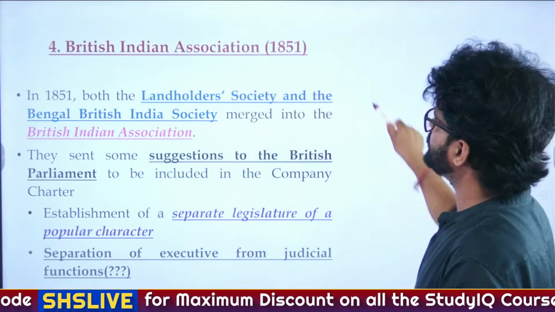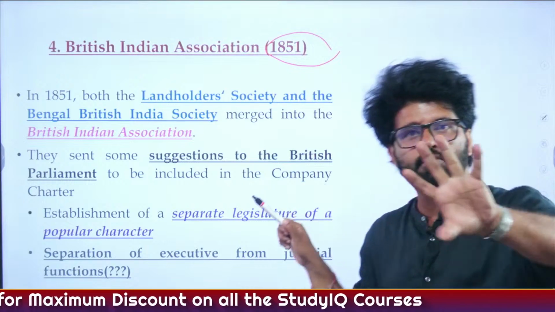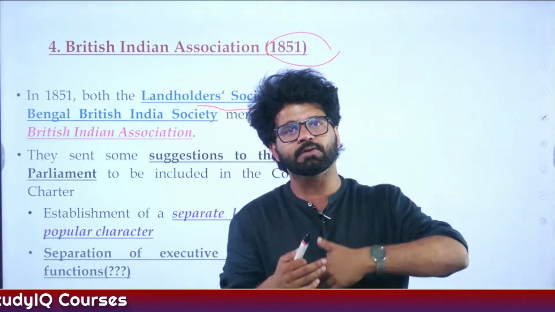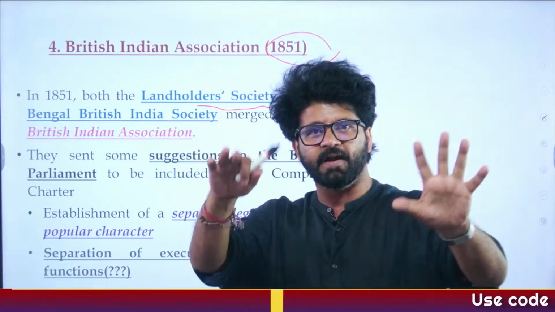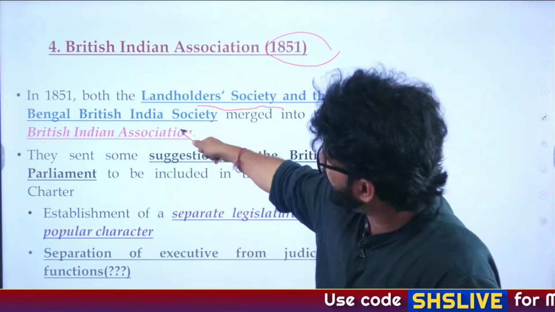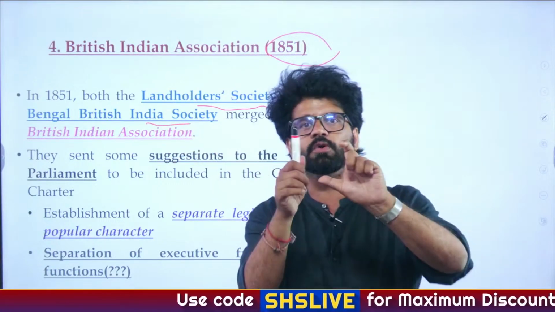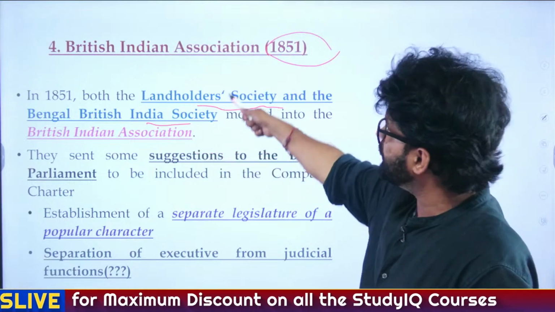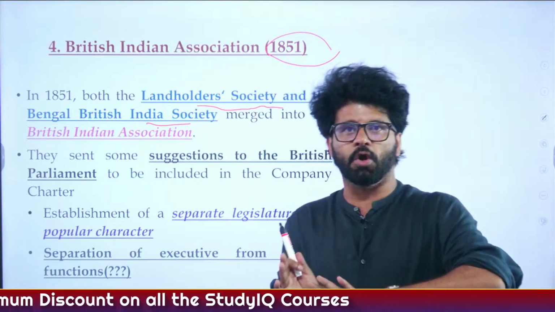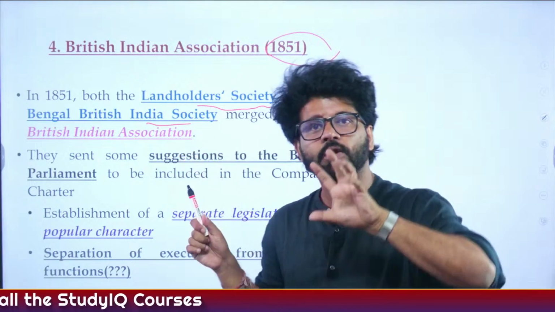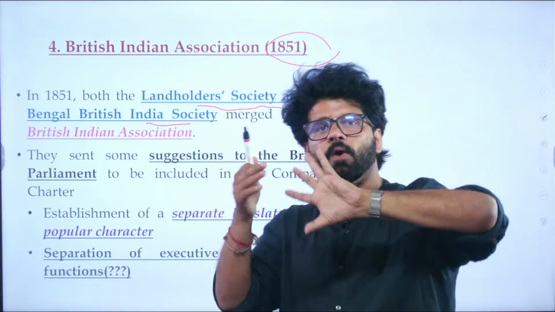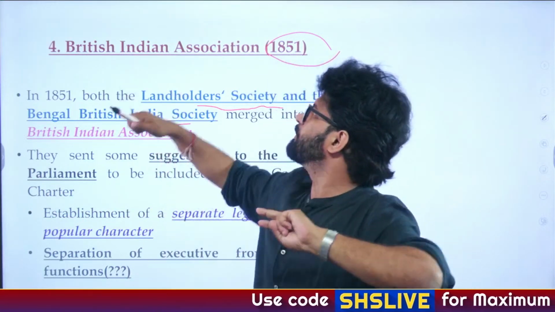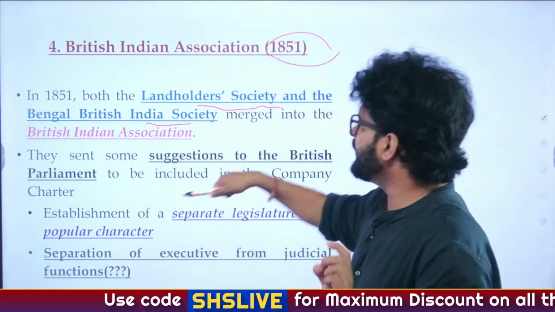British Indian Association was formed in 1851 via the collaboration of the Landholders Society or Zamindari Association, formed by the friends and foes of Raja Ram Mohan Roy, and the Bengal British India Society, which is a branch of the British India Society of William Adam. So it merged into the British Indian Association. Up until now, this is the most important organization out of the 4. Later on, this British Indian Association will also form their branches in Bombay and Madras. We'll talk about those 2 branches. They will become 2 other important organizations in 1852.